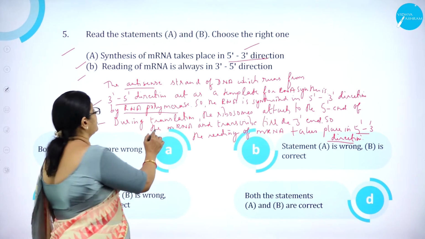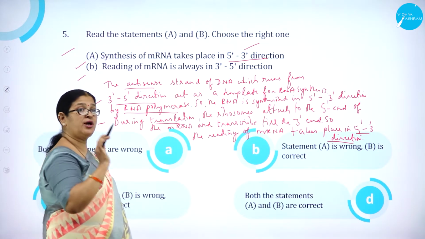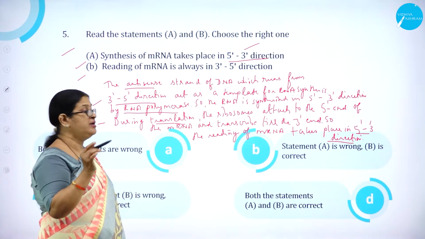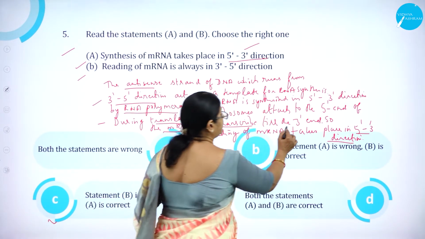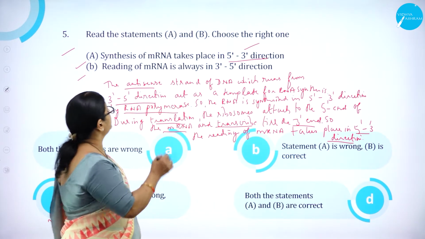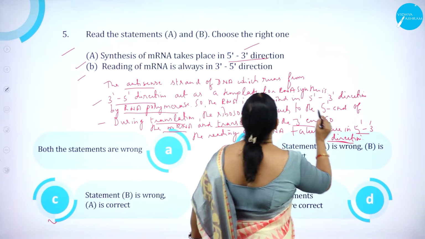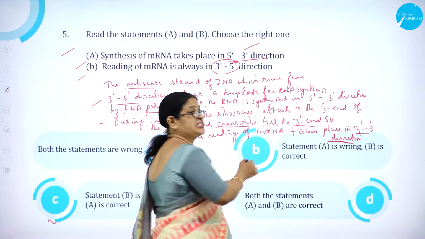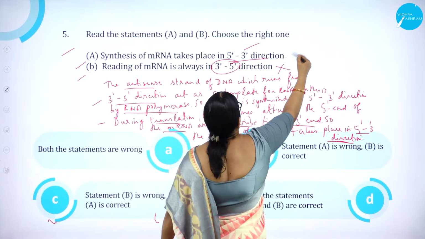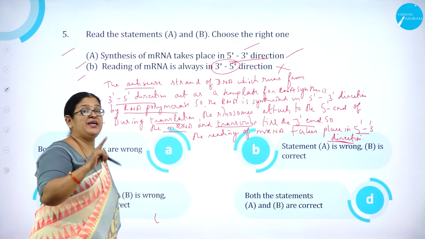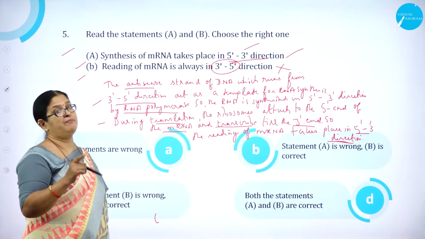But during translation, the ribosomes attach to the 5' end, not to the 3' end. It attaches to the 5' end of the mRNA and reads till what? Till 3' end. So the reading of mRNA will always be in 5'-3' direction. But here it is given as 3'-5' direction. So this is wrong. So statement A is correct but B is wrong. So which is the option which is having statement A correct but B wrong?